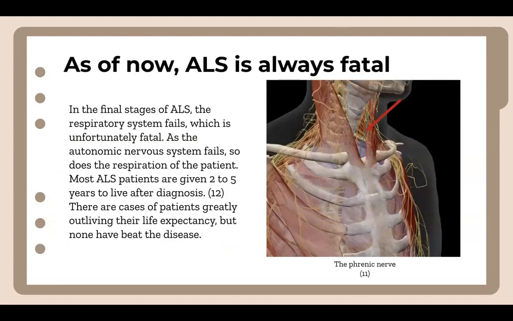As for treatments, there is no cure, but doctors do. Oh, go ahead. As of now, ALS is always fatal, and most patients succumb to the failure of the autonomic nervous system within 2 to 5 years after diagnosis. Pictured to the right is the phrenic nerve, which innervates the lungs and diaphragm to breathe. ALS starts affecting the phrenic nerve early, and eventually the ability to breathe independently is lost.